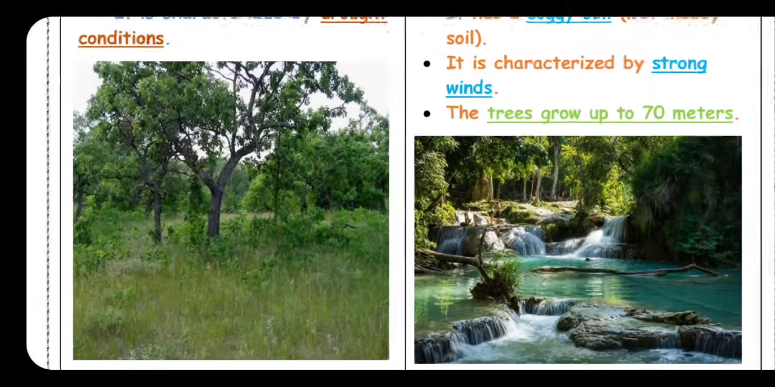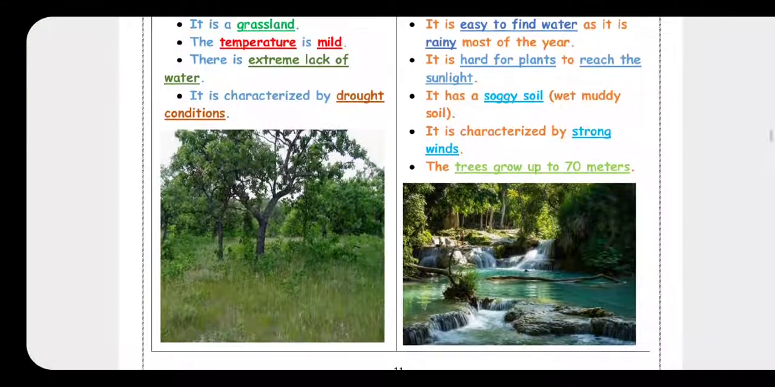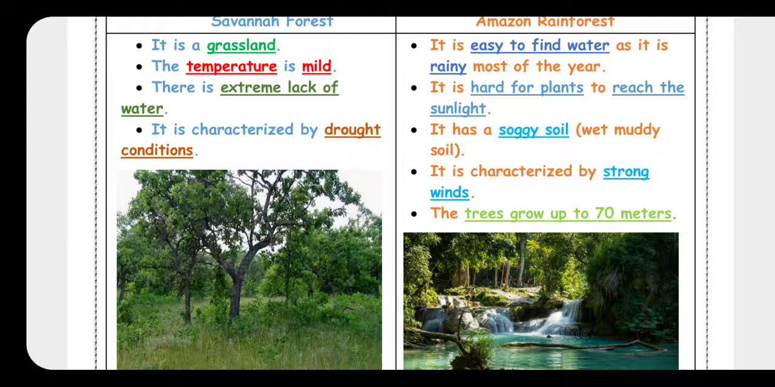Okay? Look at the picture of savanna forest. There is no water, and it's a grassland. So it's characterized by drought conditions or dryness. But look here, you will see the difference. The first one, it's easy to find water in the Amazon rainforest. It's called Amazon rainforest. So it's easy to find water because it's rainy most of the year.